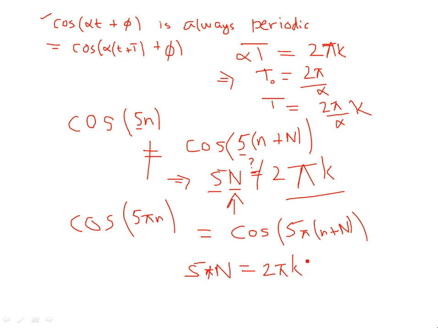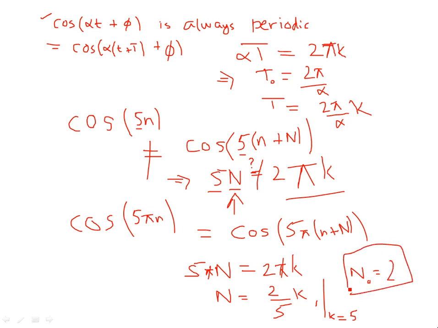This pi is going to go out, and the period capital N that you find is 2k by 5. Looking at this expression, you see why k is important, because this is valid for k equal to 5 only. The fundamental period, you can work out for k equal to 5, is 2, right? So you can find the integer.